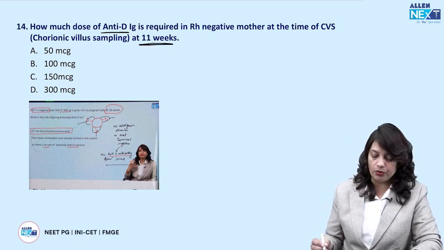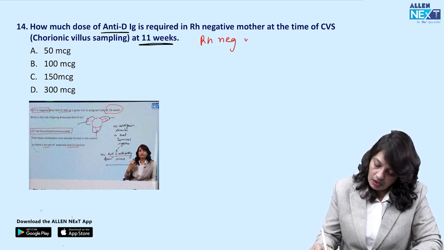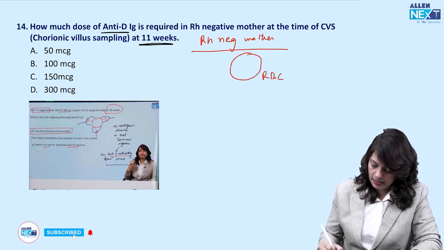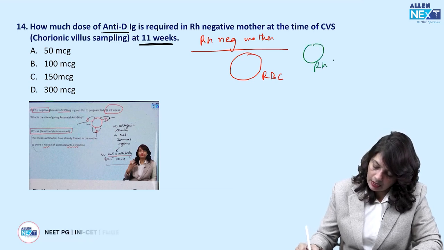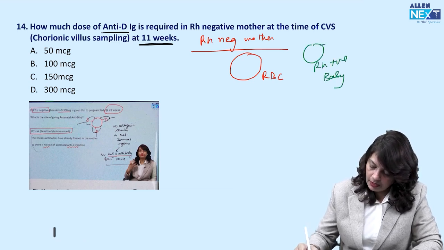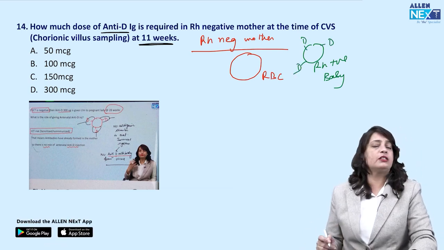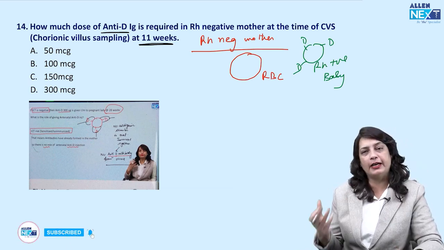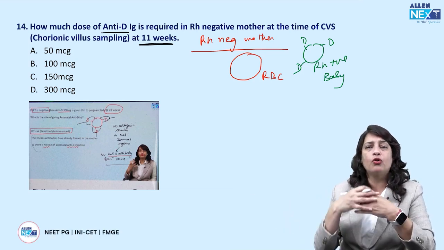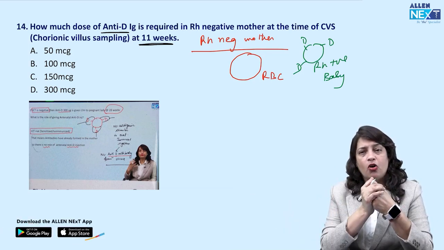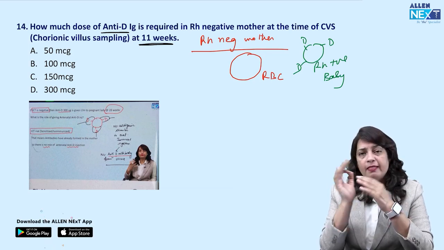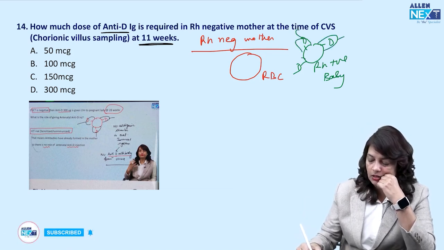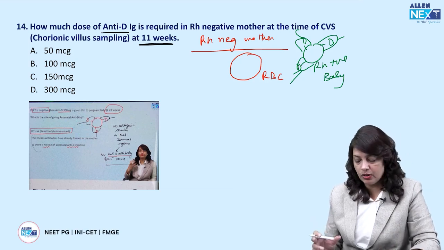I have already told you this. An Rh negative mother does not have D antigen on her red cell membrane, and if she is carrying an Rh positive baby, the fetal RBC can enter into maternal circulation if there is any MTP, abortion, ectopic pregnancy, or any invasive procedure like chorionic villus sampling, amniocentesis or cordocentesis, or external cephalic version. Then immunoglobulin has to be given, which will bind to the antigenic sites and block any antigenic stimulus to the maternal immune system.